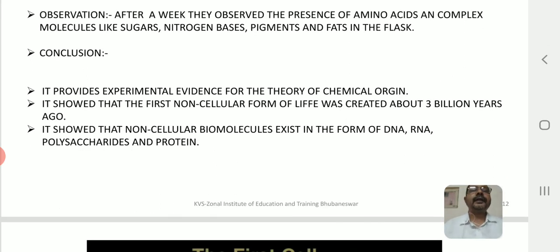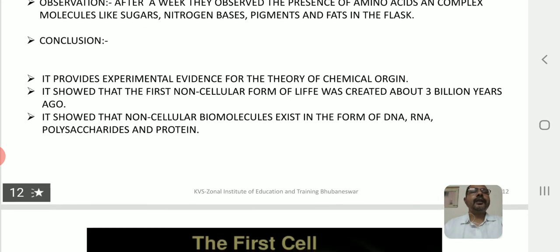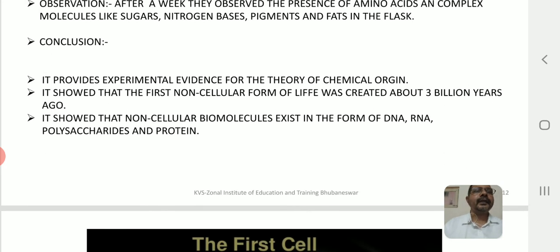They concluded that it provides experimental evidence for the theory of chemical origin put forward by Oparin and Haldane, that is chemical evolution. It showed that the first non-cellular forms of life were created about 3 billion years ago, and also showed that non-cellular biomolecules exist in the form of DNA, RNA, polysaccharides and protein.